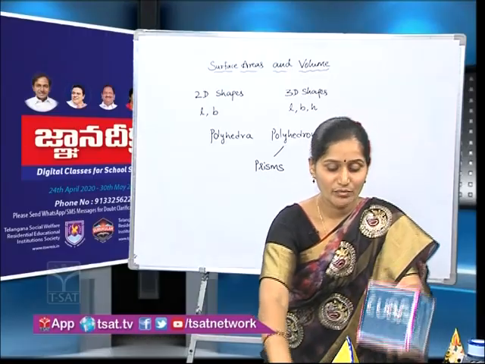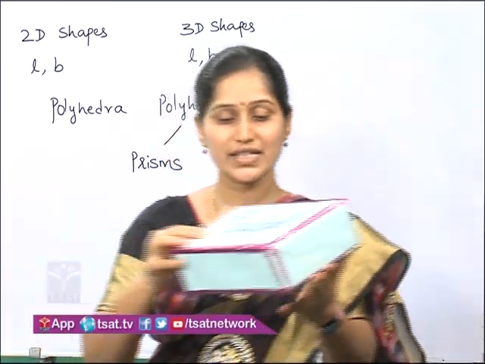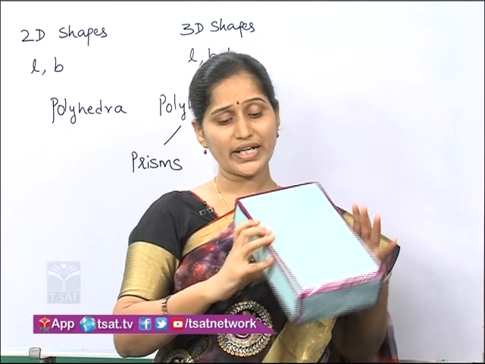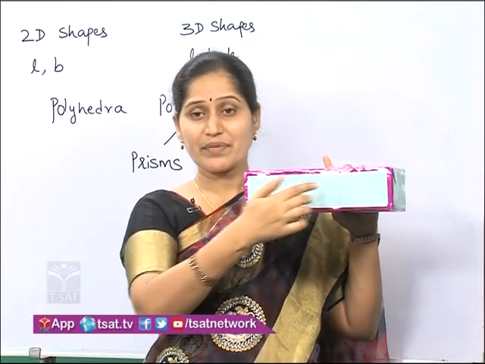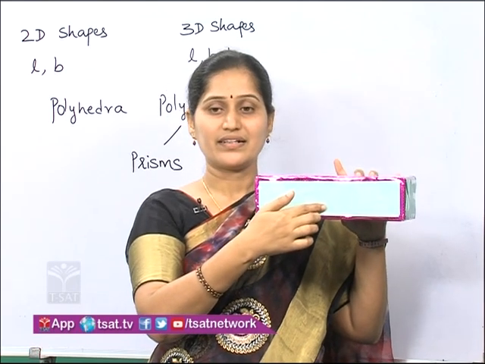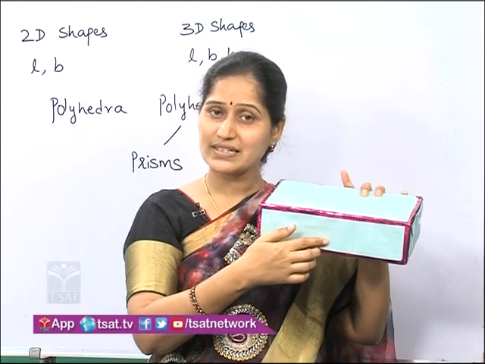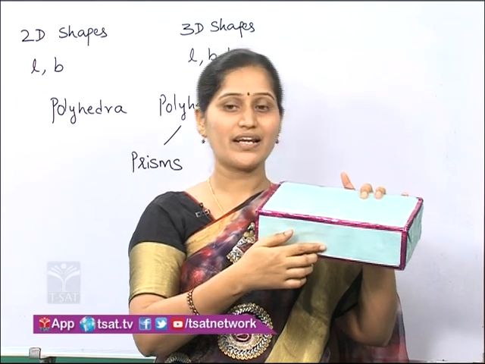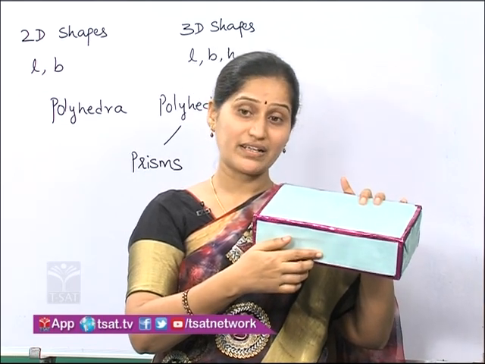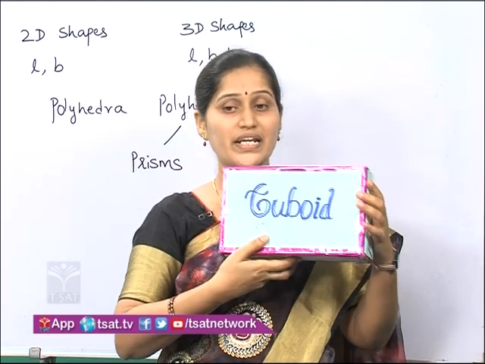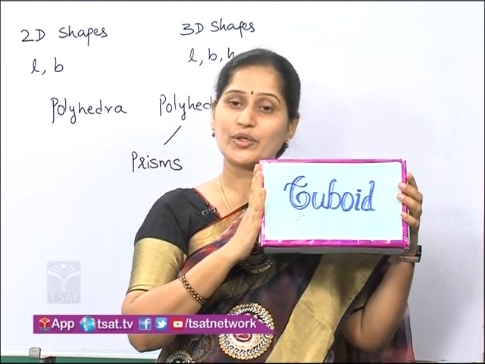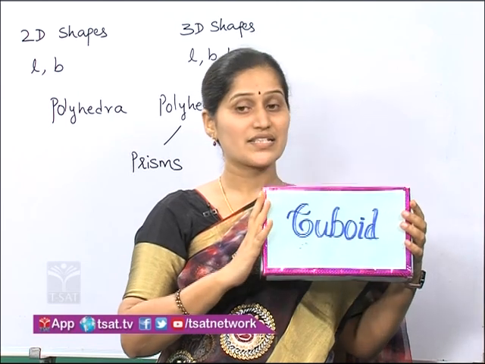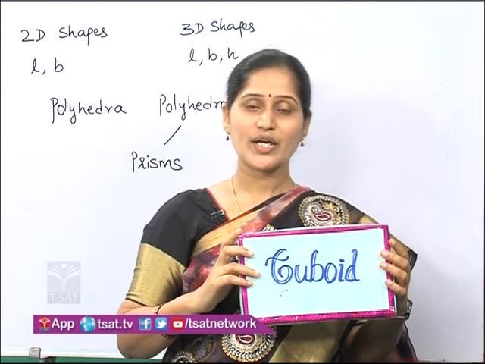Then one more we have also discussed, right? So here, what is the base shape? This base shape is a rectangle, so it is known as, very good, a rectangular prism, and particularly you can call it specifically a cuboid. So a rectangular prism is a cuboid and a square prism is a cube.